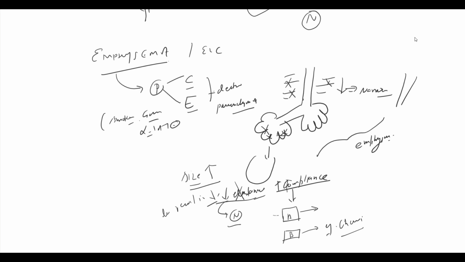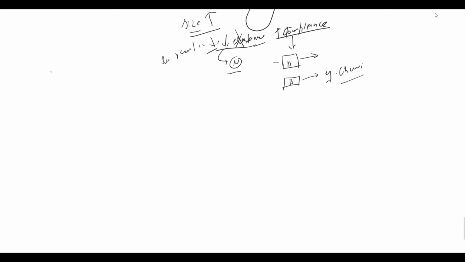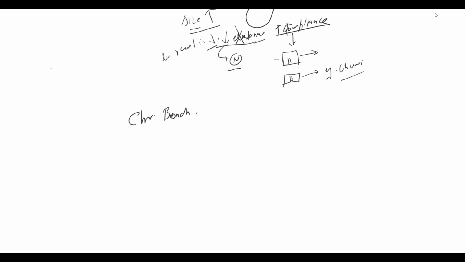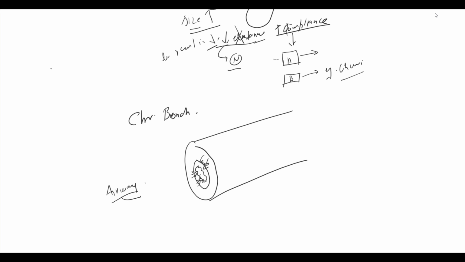The other component of COPD is chronic bronchitis. In chronic bronchitis, there is inflammation of the airway, due to which the airways are swollen, with increased secretion from the secretory glands like goblet cells. That's why in a patient with COPD, the airway becomes narrower due to chronic bronchitis and emphysema. Radial traction is lost in emphysema, and in chronic bronchitis the airways are swollen with increased secretion in the airway.